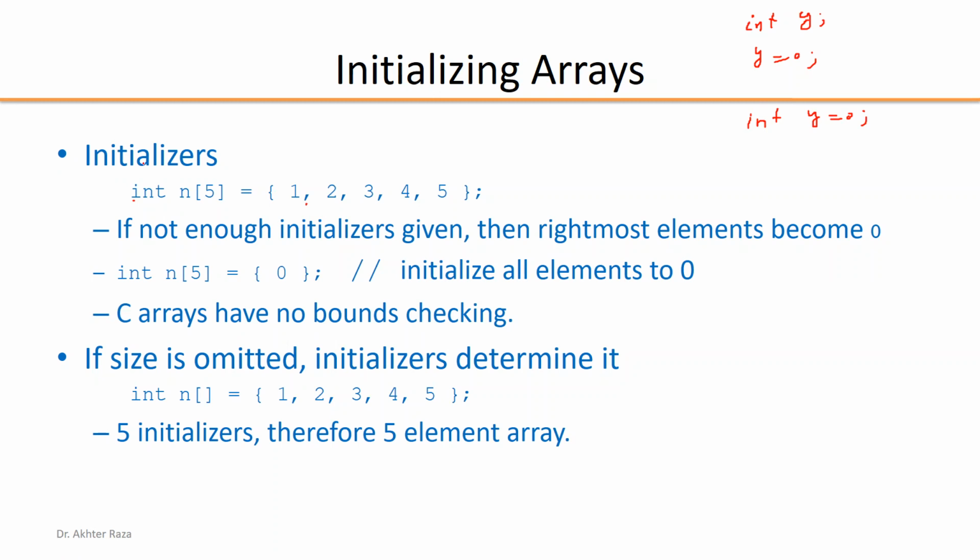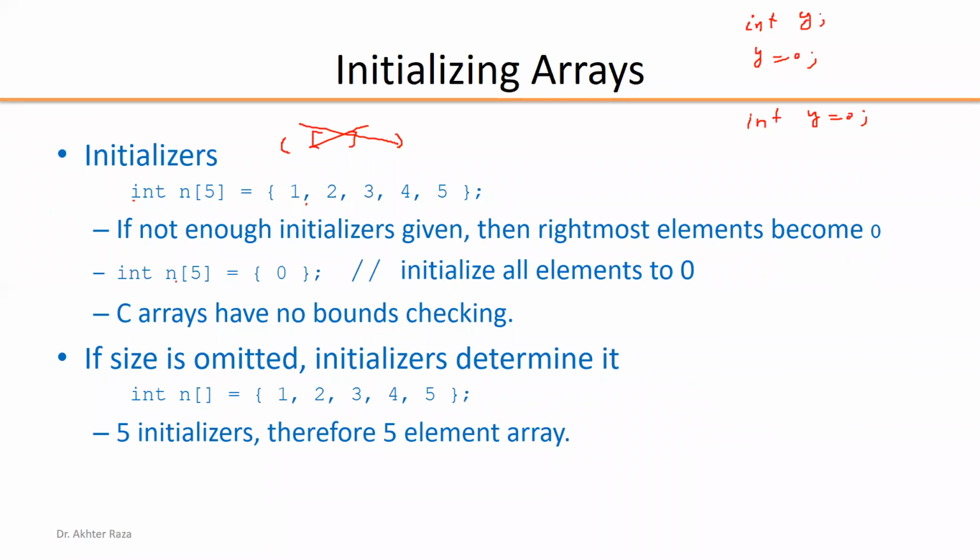In the array, we do this by the type of array, the name of the array is n, the size of the array is 5. Now we must write the braces here. We cannot change the bracket here. Like we cannot use the round bracket, we cannot use the square bracket. These are not allowed at this place. So here only the braces are allowed. We have to specify as many values as the size. If we declare more than 5 values here, then this will cause an error because the size is 5.